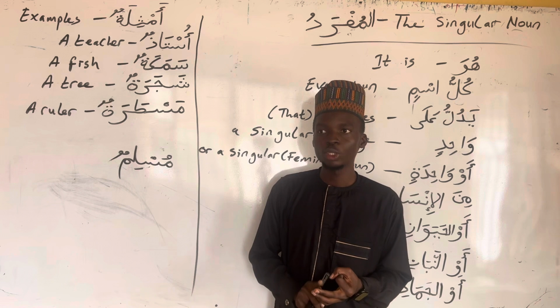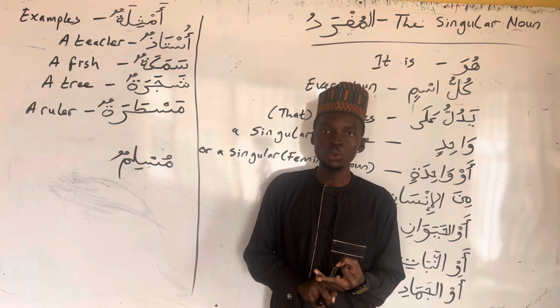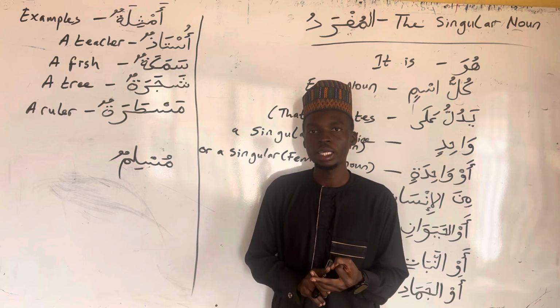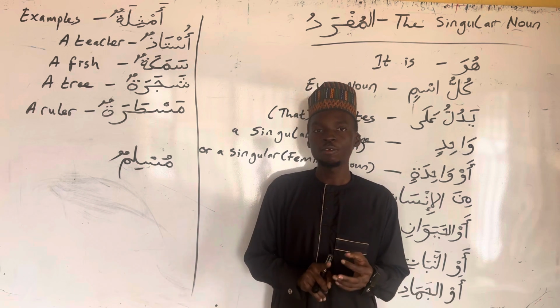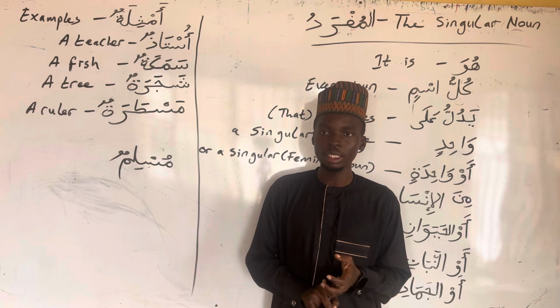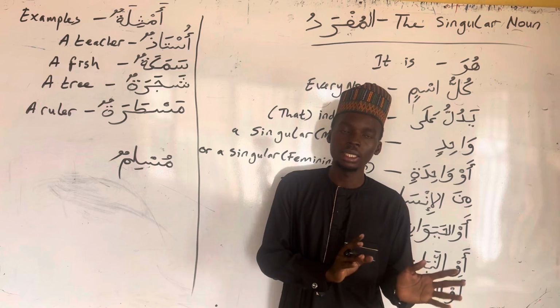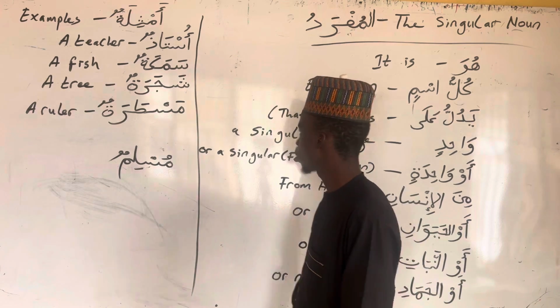The third tip, the word should not end with waw followed by nun with a single fatha, or ending with yaa followed by a single fatha. Then the fourth and last tip is that the word should not end with alif mad followed by ta. Wallahu a'lam.